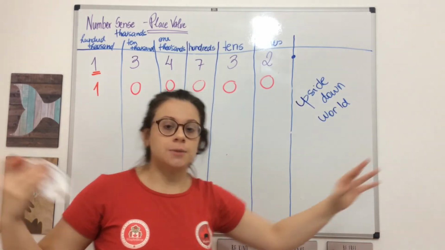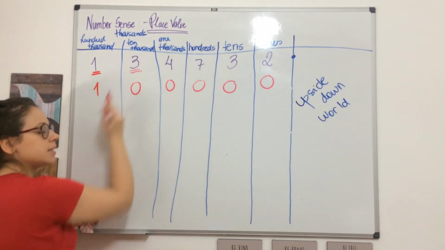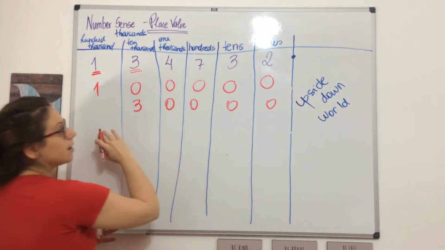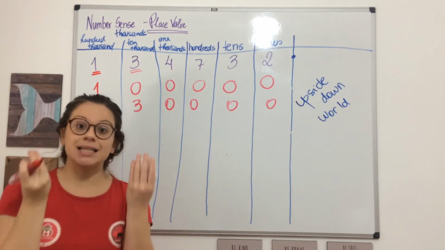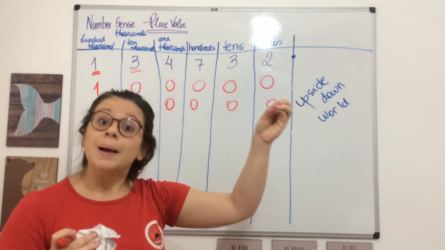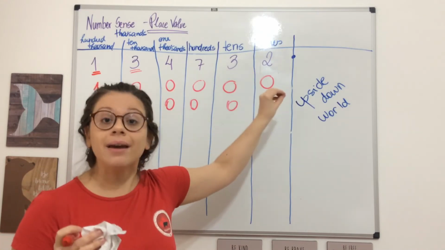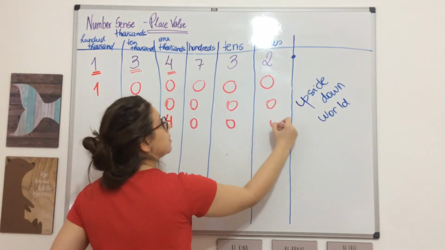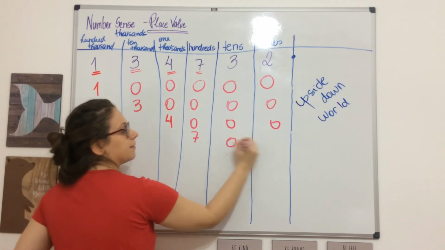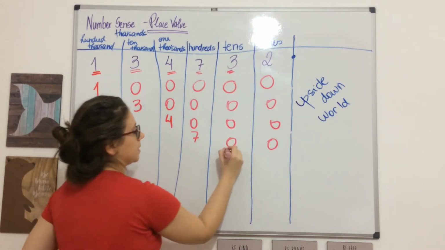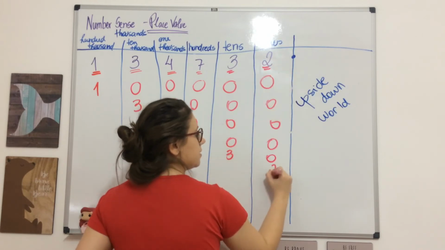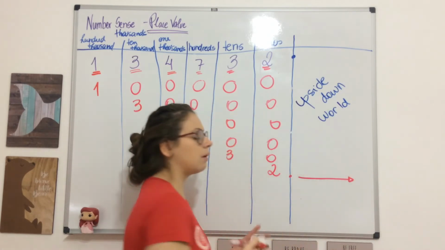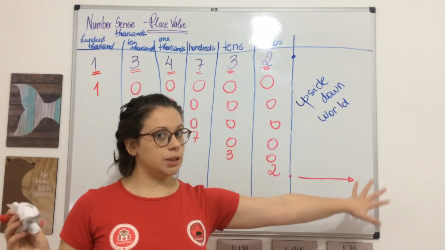It values a lot. This 3 over here, it's not simply a 3. It's 30,000. It values a lot. I can't see it because the groups are all together, but the value, the quantity is there. This is not a 4. This is a 4,000. This is not a 7. This is a 700. This is not a 3. This is a 30. And in fact, this is a 2. We know that the decimal point is here. There is a whole world here called the decimal world, but we are not talking about it.